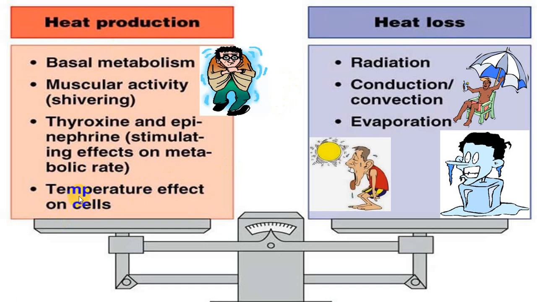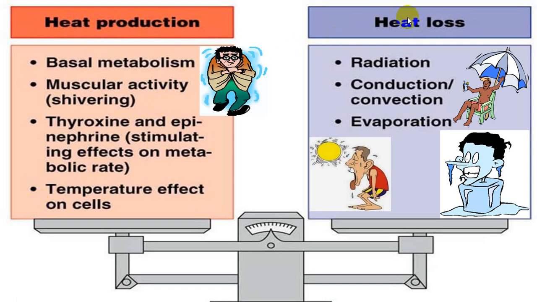This is absolutely necessary. That's the reason why you have to maintain your optimum body temperature to have a normal cellular function and to have a normal function of enzymes, coenzymes, hormones, etc. and entire cell functions. If body temperature is extremely elevated, we call it hyperpyrexia, or if there is an extreme fall in body temperature like hypothermia, at both extremes, the cell function is affected.